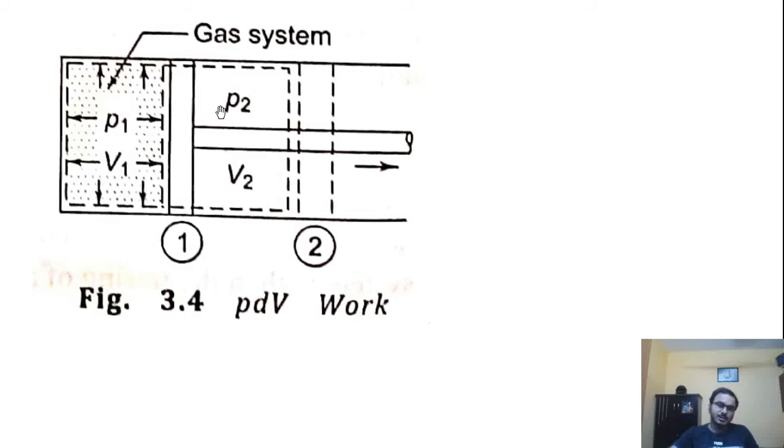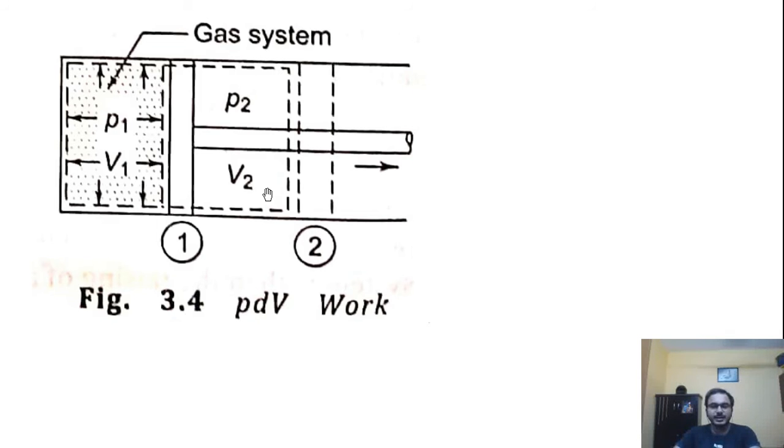So as you can see, in our first condition, the pressure and volume of gas is P1 and V1 respectively, and as you can see, 2 is the final condition, and the value of pressure and volume at state 2 is P2 and V2.